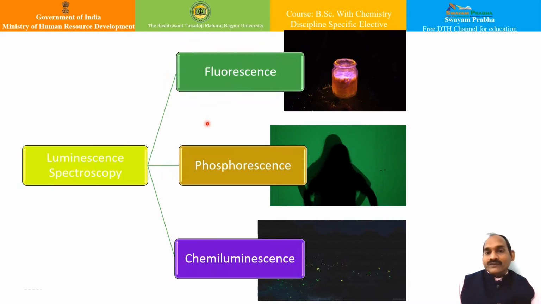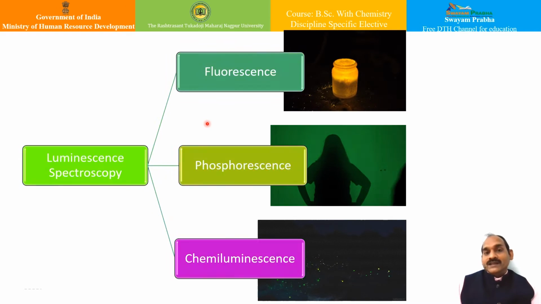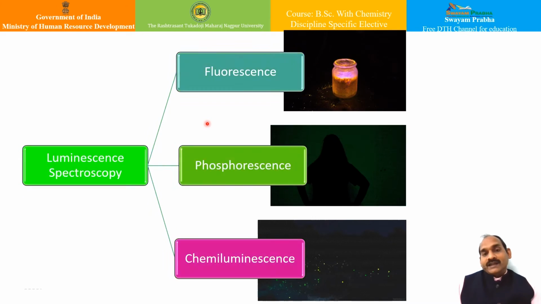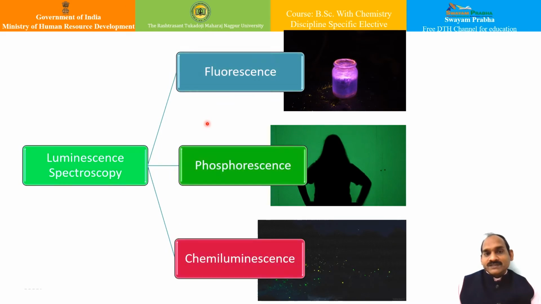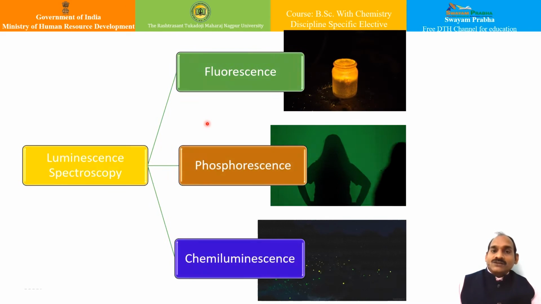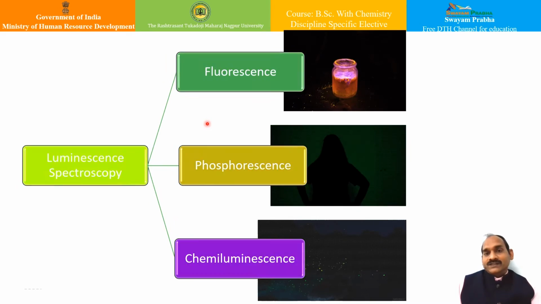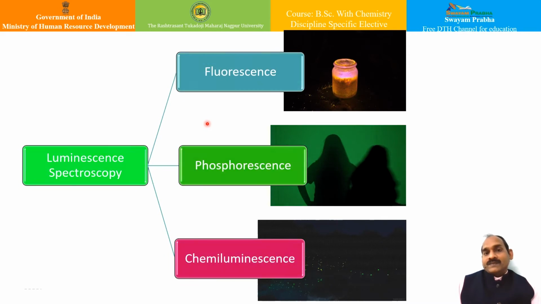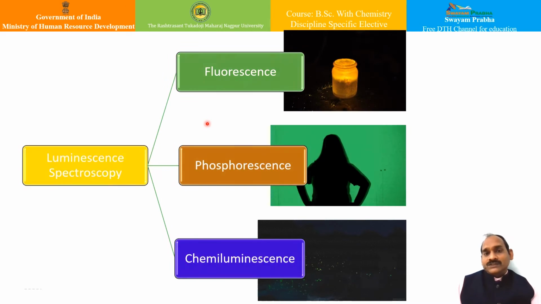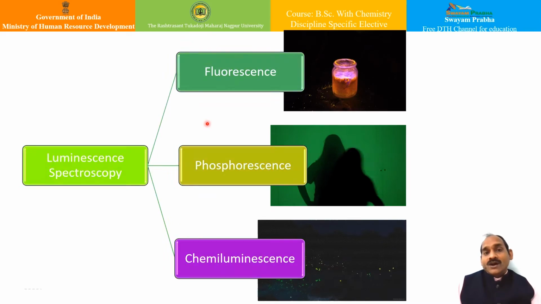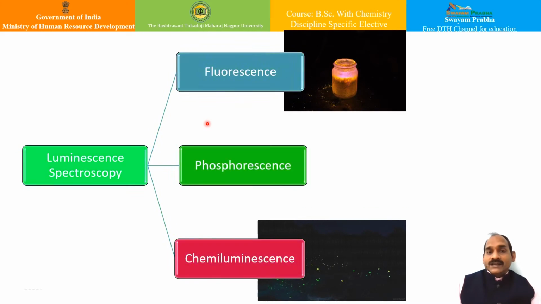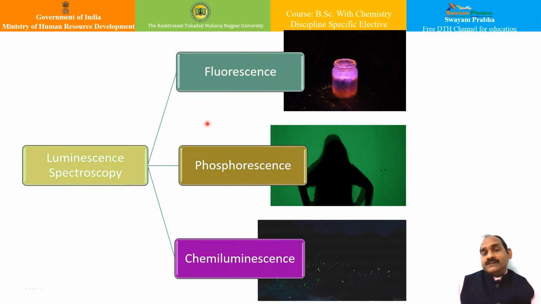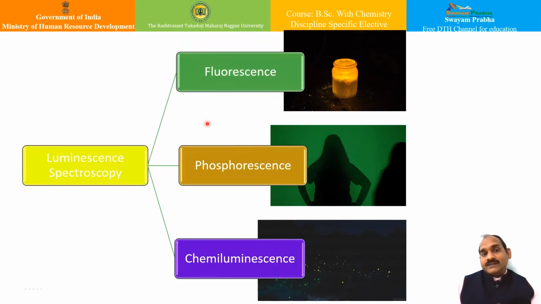That is a solution of chlorophyll, which shows a red color fluorescence when it is illuminated in the presence of light. Apart from that, there are various examples that we have already seen. We have also seen the application of fluorescence in the detection of the inks which are used in forged documents. And what we have seen earlier also, that ringworm may be detected using the fluorescence which is caused by the UV radiation.